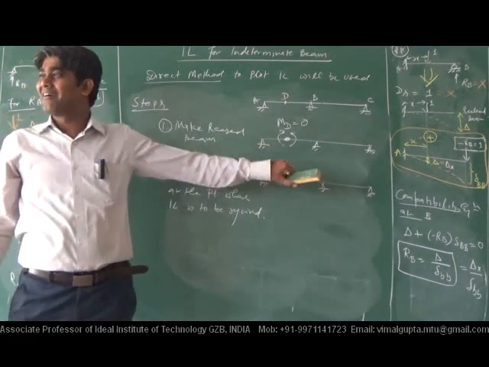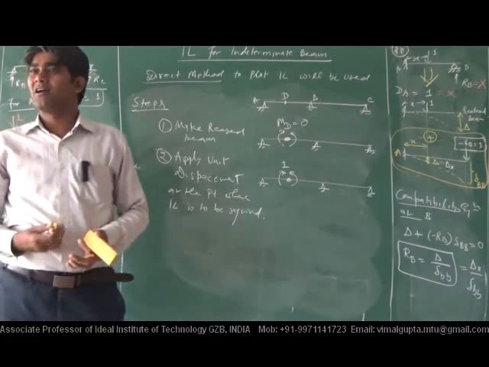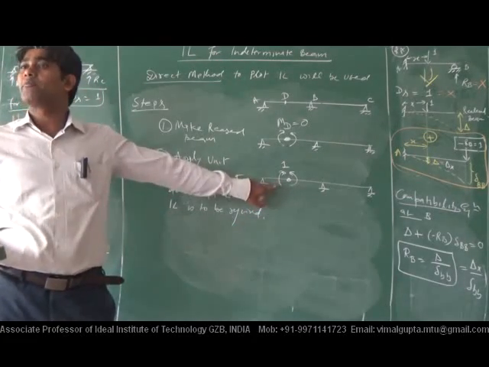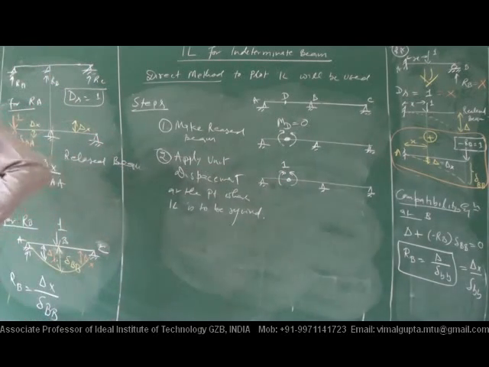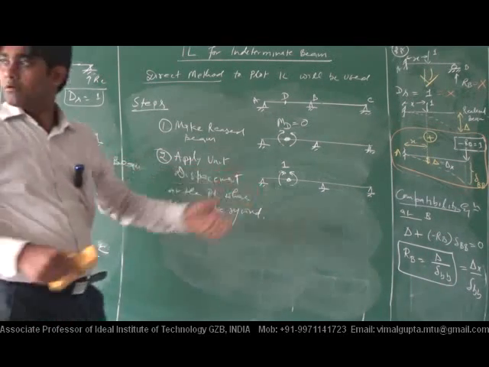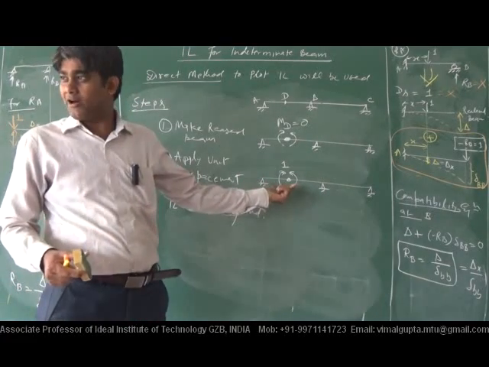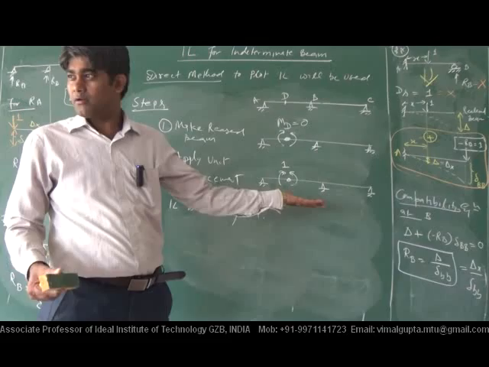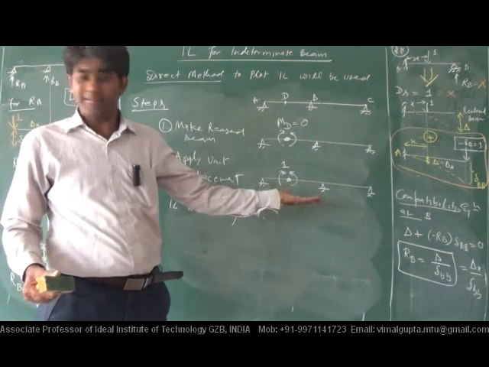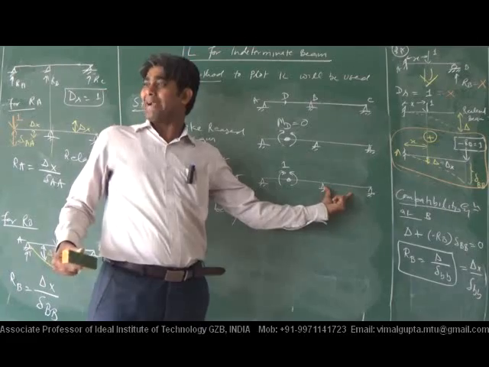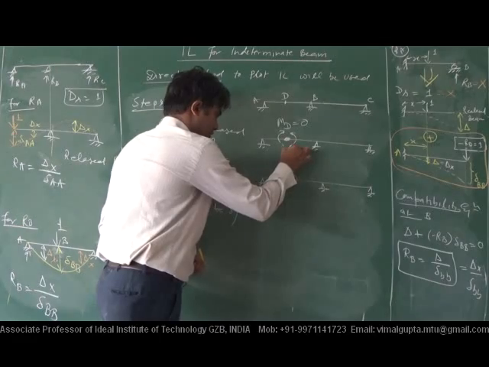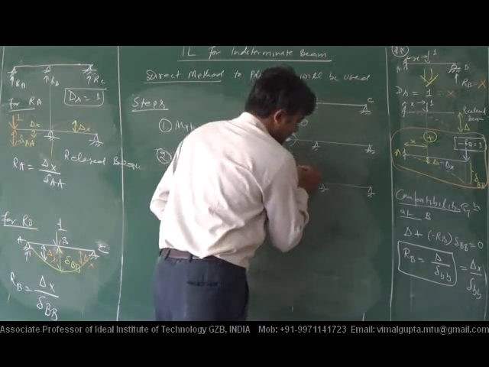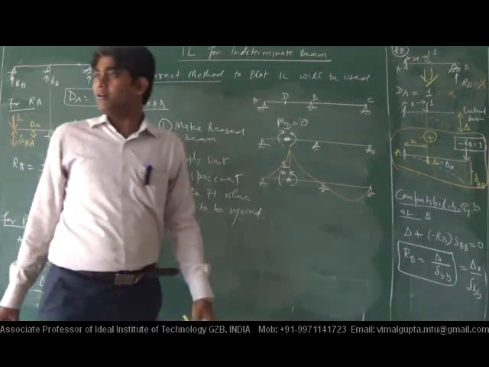Here we will not apply a unit load, we will apply a unit moment. Now, since it is determinate, ds equals to 0, then we can have the deflected shape. They are supported at both joints. So its deflected shape will have this value.